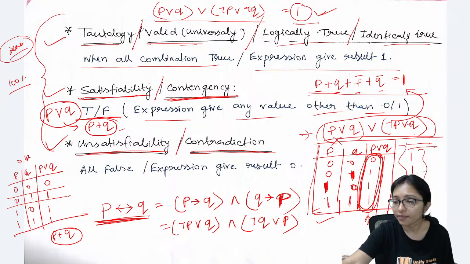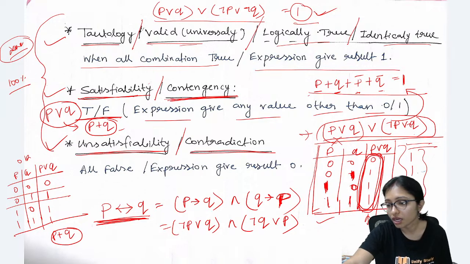Ma'am, satisfiability is if there is minimum one true, and contingency is neither tautology nor contradiction.